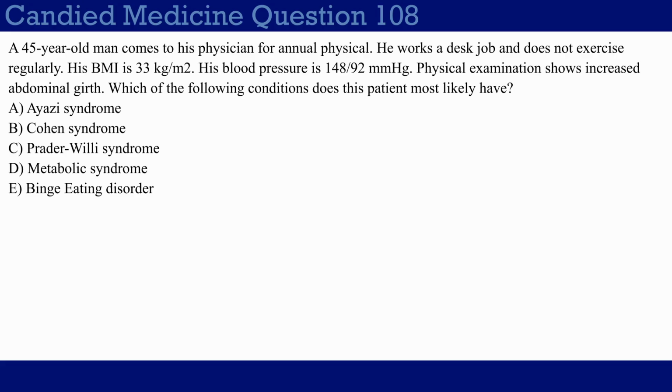Choice A, Ayazi syndrome. Choice B, Cohen syndrome. Choice C, Prader-Willi syndrome. Choice D, metabolic syndrome. Or choice E, binge eating disorder. I'll wait 5 seconds and answer the question.